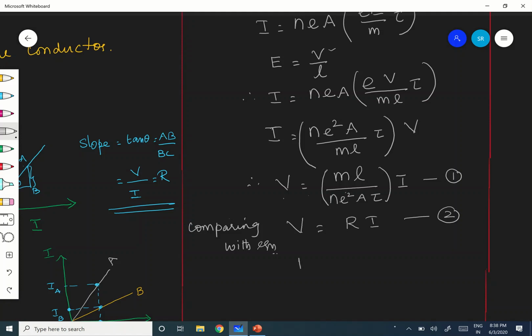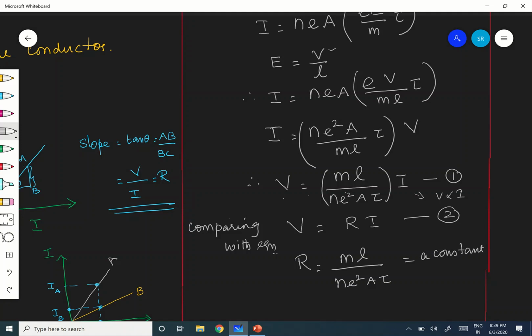So from drift velocity we have got an expression for R here. V is equal to some constant into I. That constant should be R definitely. This says that V is proportional to I. Why? Because if the other factors are constant, then m L divided by n e squared A tau should be a constant.